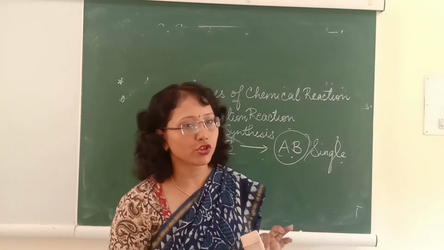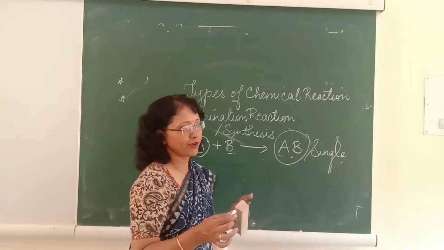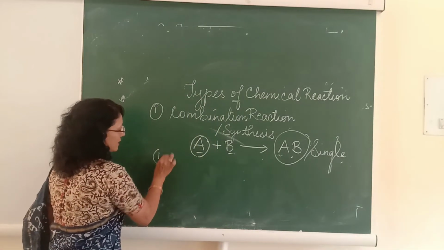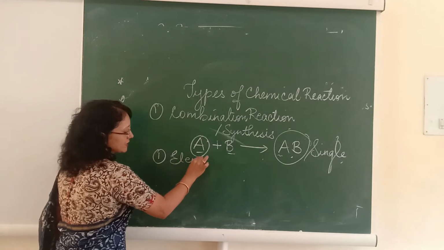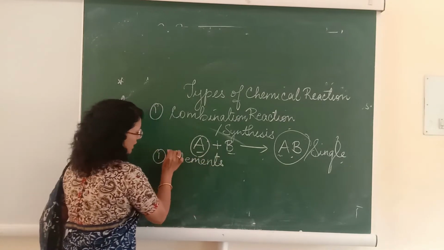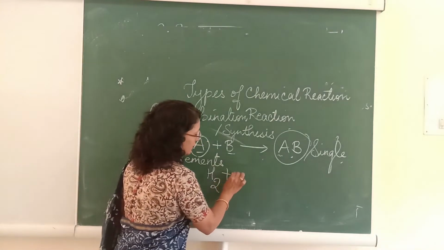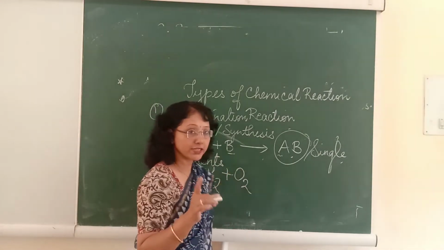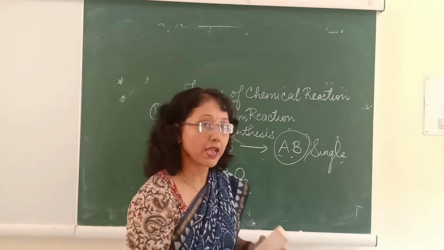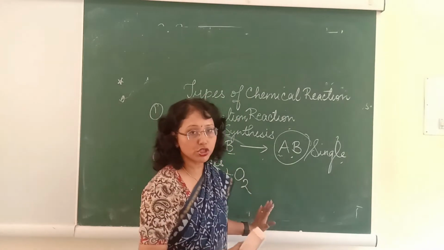For example, suppose two elements are reacting, hydrogen and oxygen. Hydrogen is a gas and an element, oxygen is a gas and an element.